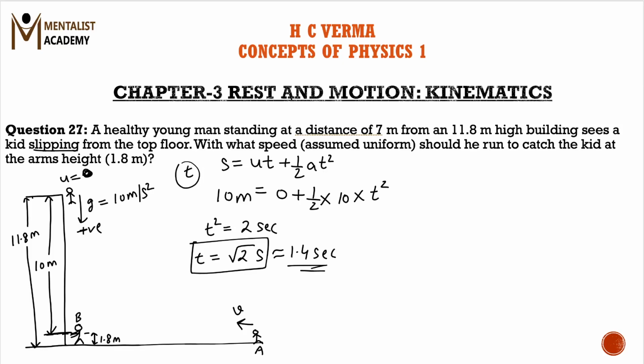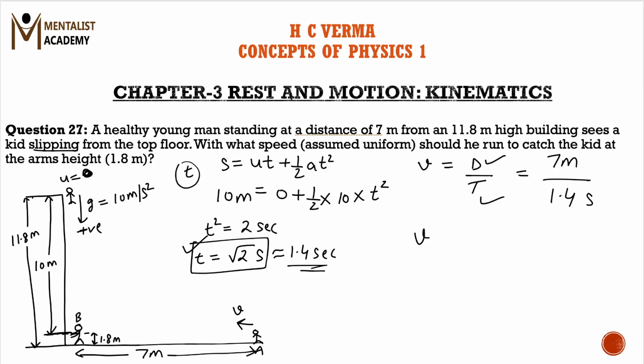Now the same time should be taken by the man to move 7 meters because he is standing 7 meters from the building. So the same time would be taken. Now velocity is equal to distance upon time. We have the value of distance, we have the time taken by the man. So let us put the values directly and we can find the velocity of the man. So distance moved by the man is 7 meters. He has to move this 7 meters distance from A to B. And time taken should be the same time which is taken by the kid to drop. So that is 1.4 seconds.